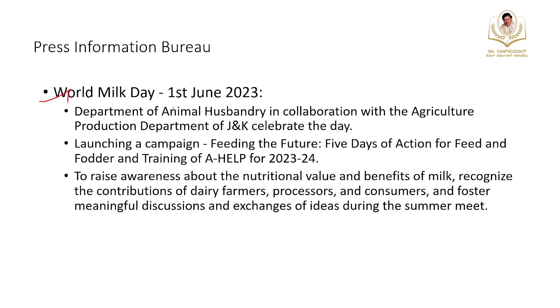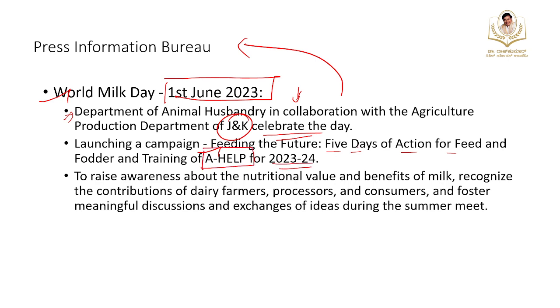Next one is about World Milk Day, celebrated on 1st June. The Department of Animal Husbandry collaborated with the Agriculture Production Department of Jammu and Kashmir to celebrate the day. This was there in your PIB. A campaign, Feeding the Future, 5 Days of Action for Feed and Fodder, and training of a hub for 2023-2024 was also launched.